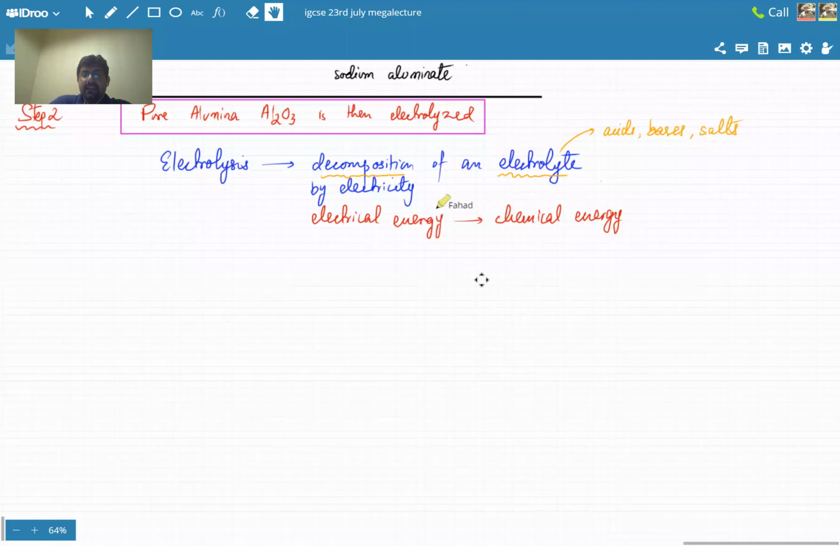And electrical energy gets converted into chemical energy. You pass current, something new happens. Now for this, pure alumina is then electrolyzed.